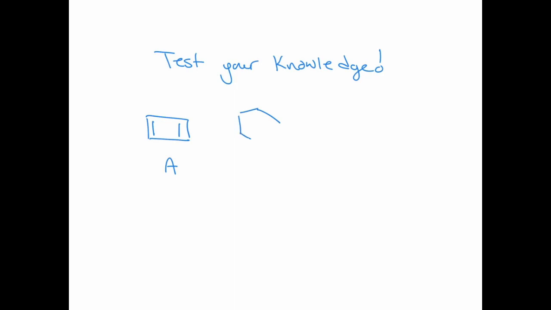Here's your next one. Here is another one. And finally, this compound.